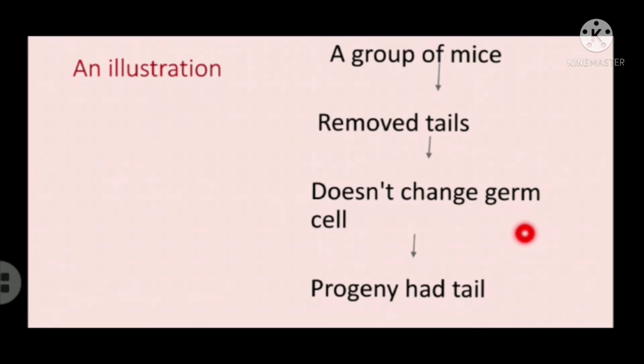I hope you all understand what evolution is and how evolution occurs under various conditions. Evolution occurs because of natural selection, genetic drift, and also due to acquired traits. But when variation occurs because of an acquired trait, that may not be passed to the next generations. Only the change that happens in the germ cell will be passed to the next generations.